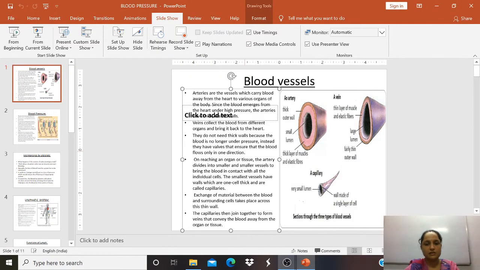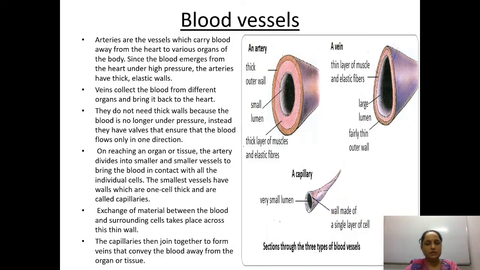Hello everyone. Today we are going to talk about our new topic, that is blood vessels. Regarding this one, we are going to study how many types of blood vessels we have in our body. Here you are able to see three types of picture: first is of an artery, another a vein, and a capillary. So, what is the difference between these three sorts of pipelines or ducts?